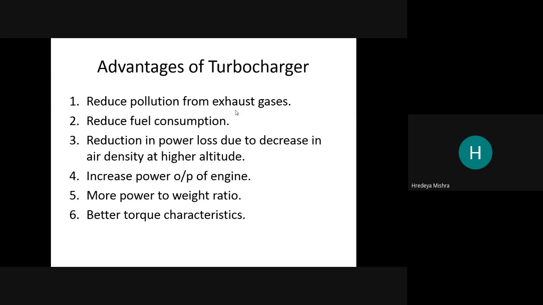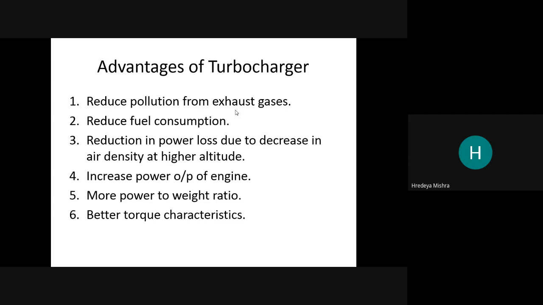We can use the exhaust gases to heat up the air in the supercharger, so we don't need an extra supply for heating them. For extra supply of heating we need more fuel, so we can also reduce the fuel consumption.